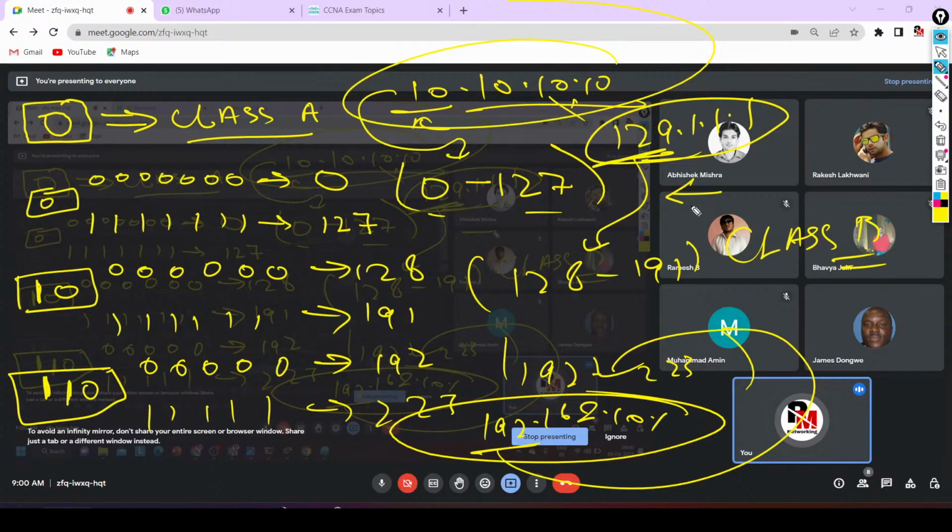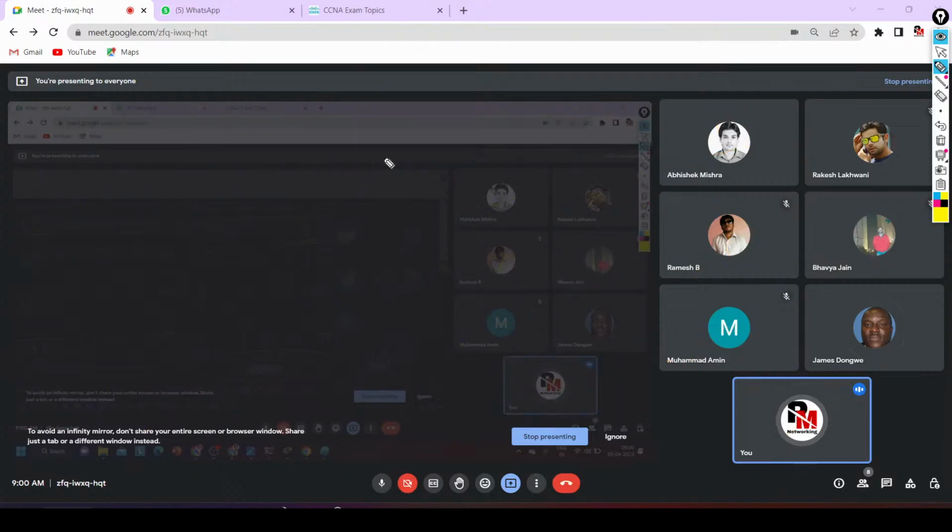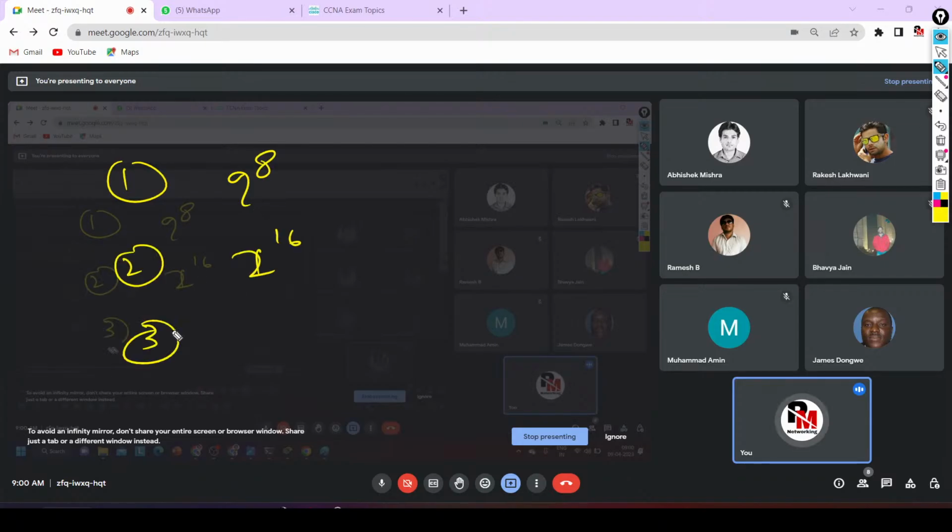Now my question is how many networks can I design from class A? So how many free bits do we have? In the first octet only. Guys, this is an exam question of CCNA 200-301: how many networks can we design from class A? Option A is 2 to the power 8, option B 2 to the power 16, option 3 is 2 to the power 7, option 4 2 to the power 9. So tell me what is the right answer? 2 to the power 7.